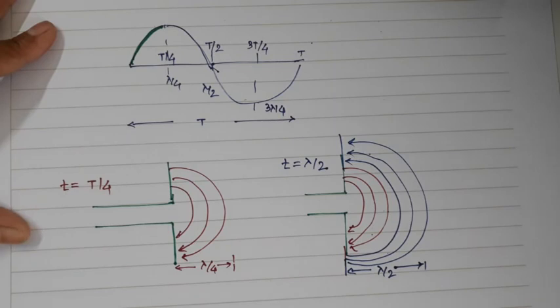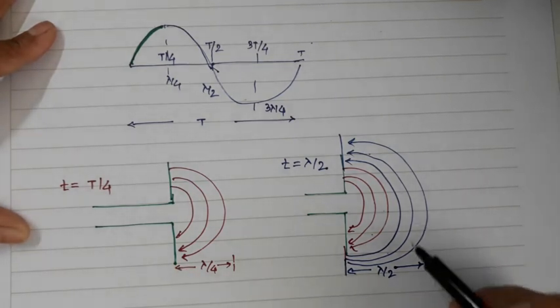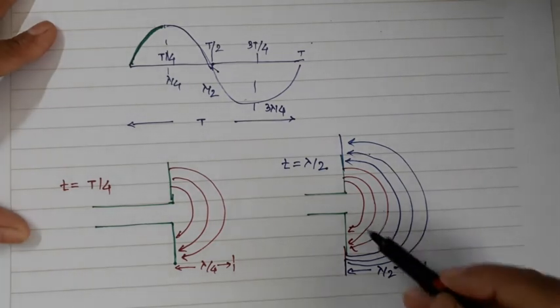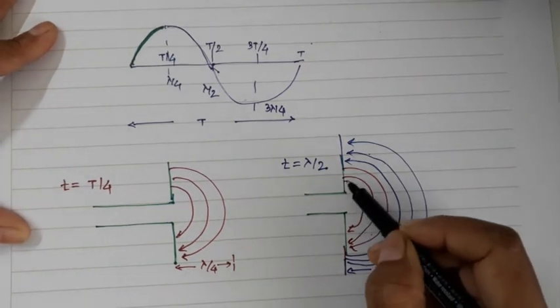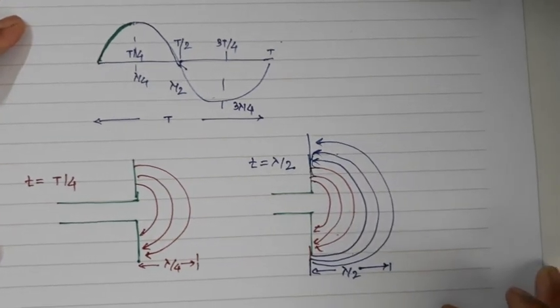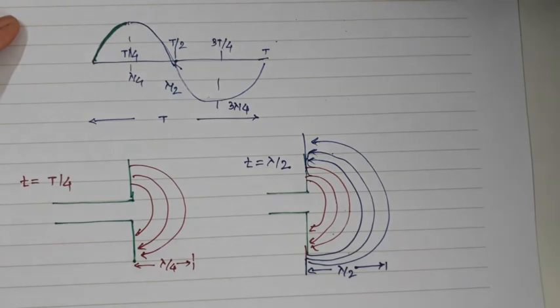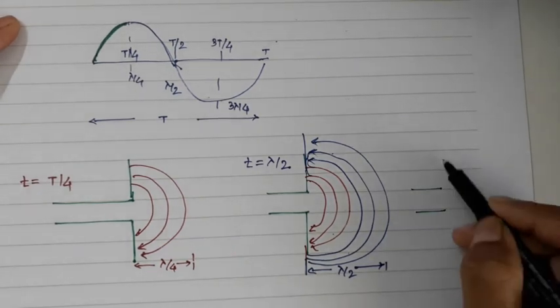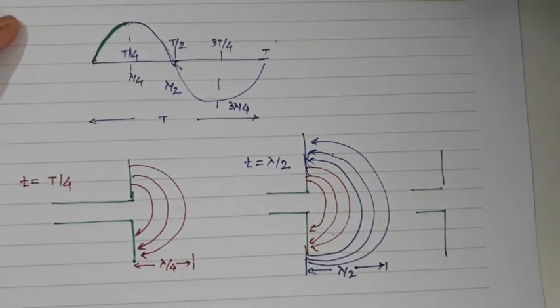In the next half cycle, the same situation will arise. Here is how the detachment will take place: they will recombine over here, this positive and this negative. So this is the restructuring. If you talk about the detachment, my antenna will be like this, and there will be the detachment of this particular part.